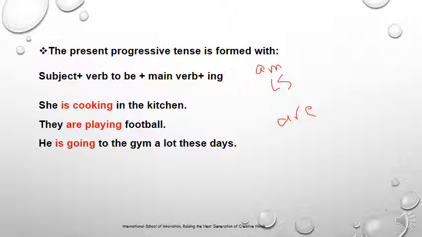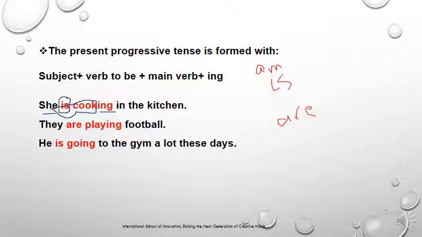She is cooking in the kitchen. So, is is the helping verb, or the verb to be. Why did I use is here? Because she is a singular subject, a singular pronoun, and because she is singular, we used is, not are. The main verb is cook, plus ing.